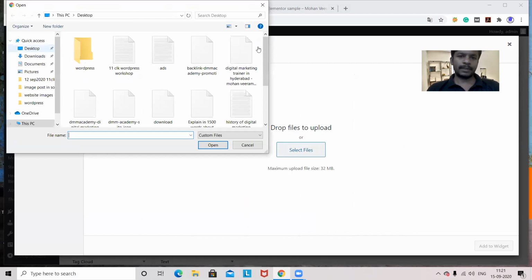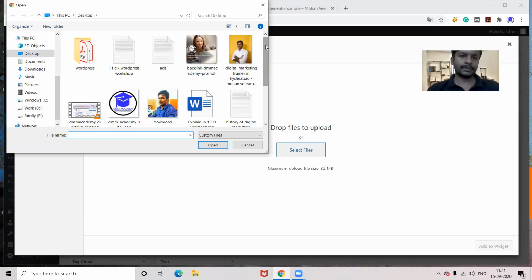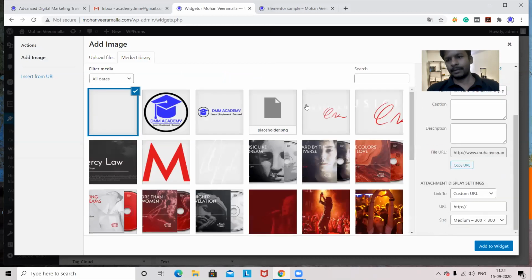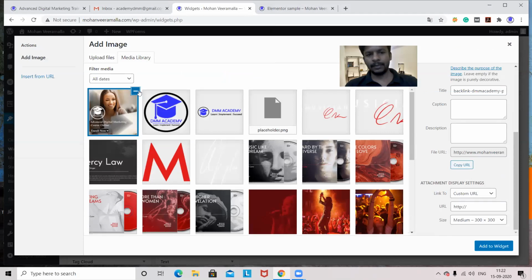I'm going to this desktop from here. So this image I want to upload. I'm selecting this image. Yeah, this image got uploaded. See, you have to see the tick mark. Then only we can analyze that it has been uploaded. Just add to widget.